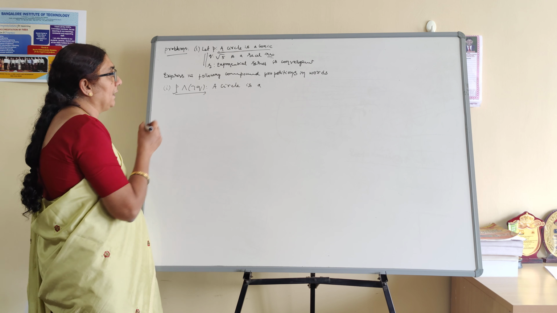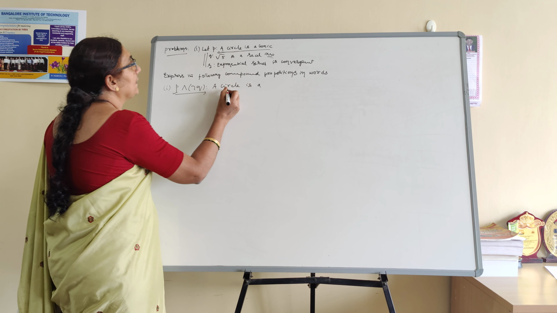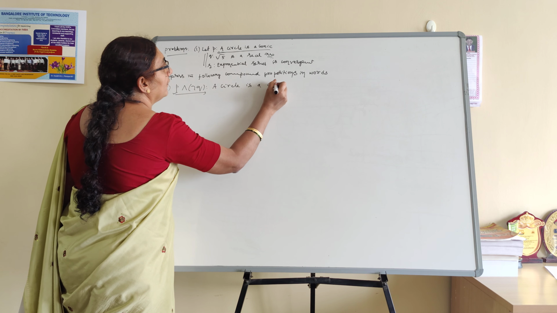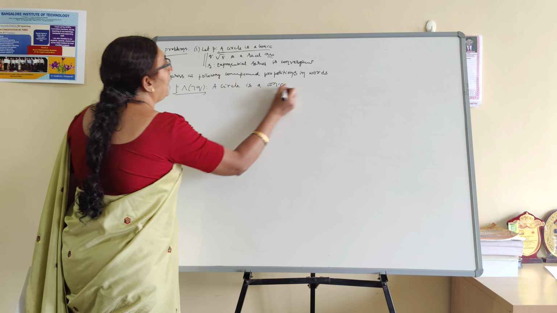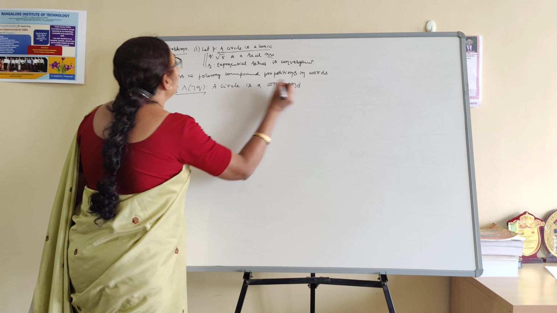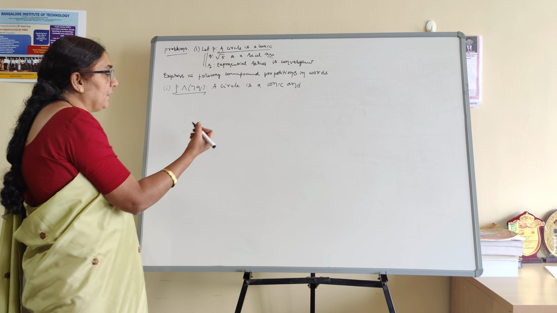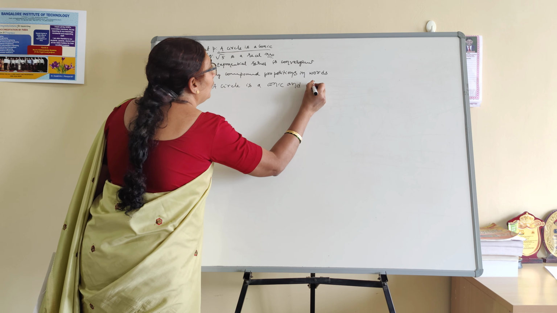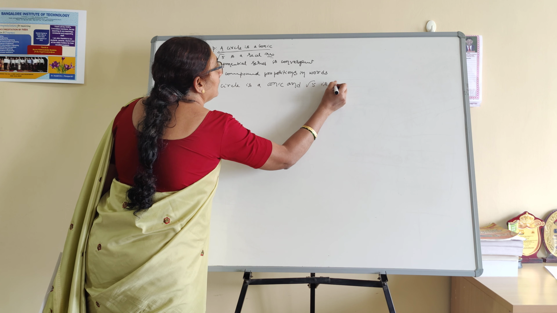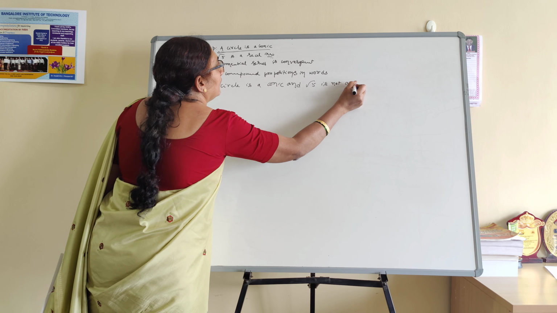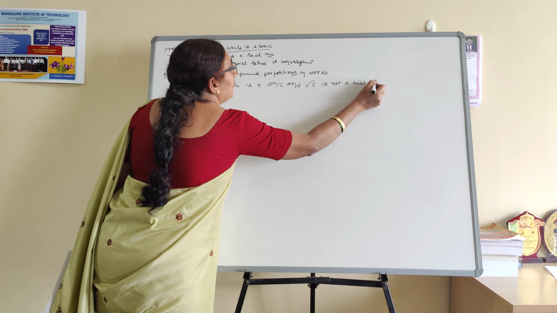P conjunction with negation of Q means a circle is a conic, and what is Q? Root 5 is a real number, but negation means the opposite of that. Means what? Root 5 is not a real number.